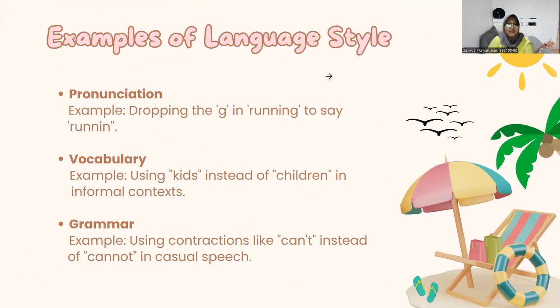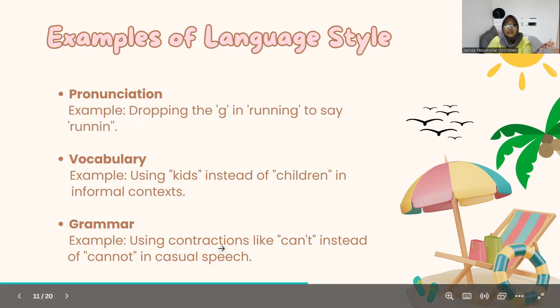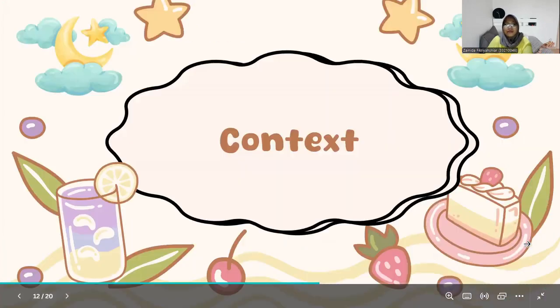This is the example of language style. There are three examples. First is pronunciation, like dropping the G in running to say runnin'. The second one is vocabulary, using kids instead of children in informal context. And the last is grammar, using contractions like can't instead of cannot in casual speech.